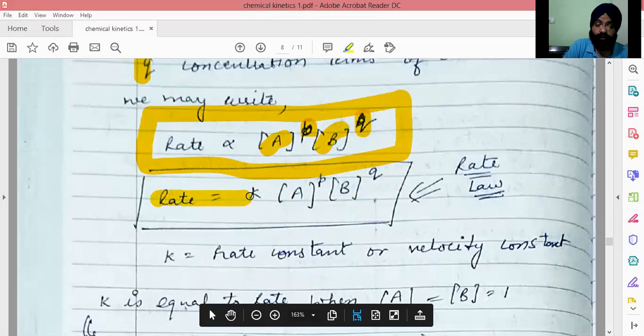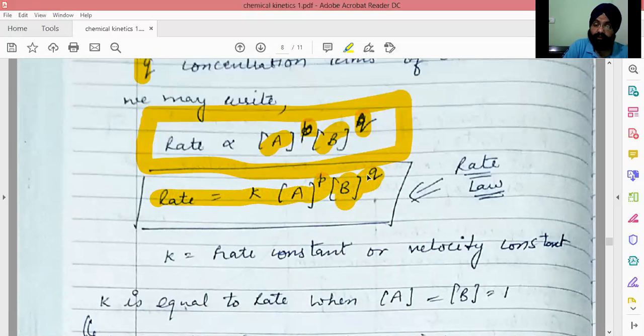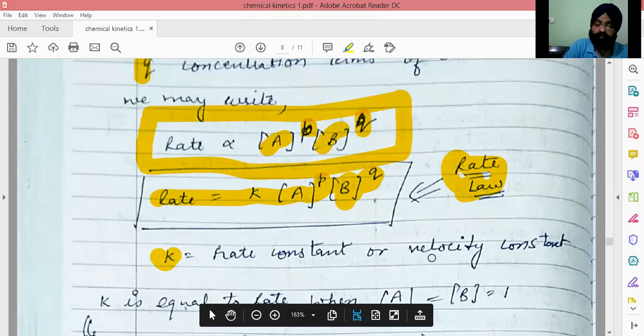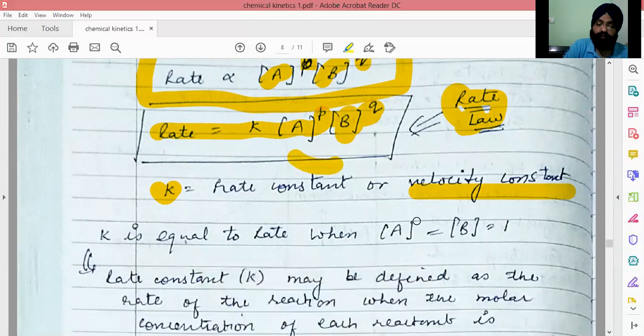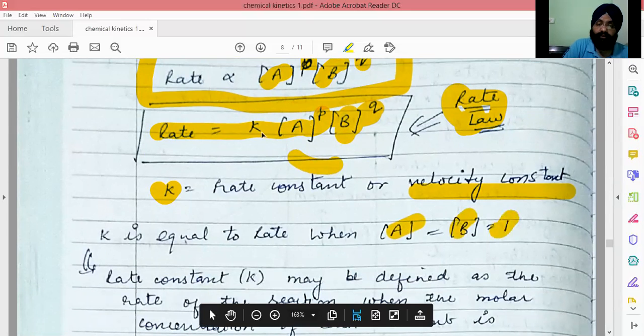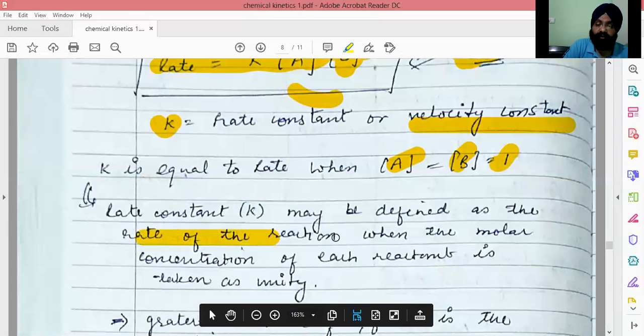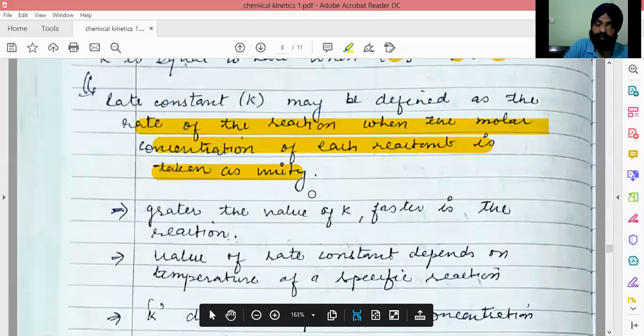So from here, the rate is equal to K, molar concentration of first reactant raised to power experimentally obtained coefficient, molar concentration of second reactant raised to power, again coefficient obtained experimentally, and this equation is known as rate law. Now K is rate constant, or sometimes it is known as velocity constant also. So K is equal to rate when the concentration terms are equal to 1. So it is defined as the rate of reaction when the molar concentration of each reactant is taken as unit.